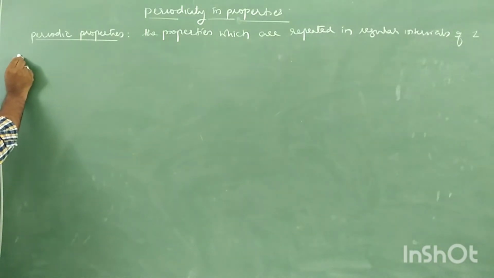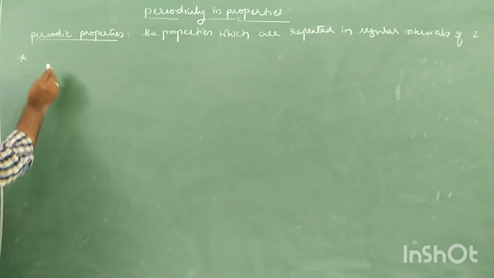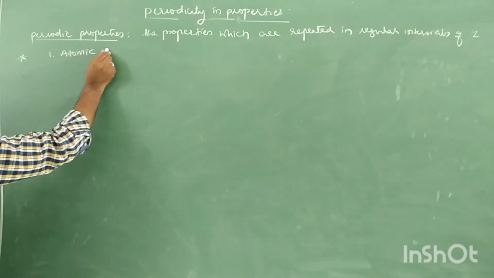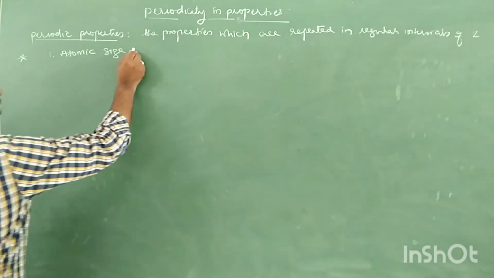Now which are the important periodic properties we study? One, atomic size. Atomic size is a periodic property we are going to study. It is also called atomic radius.